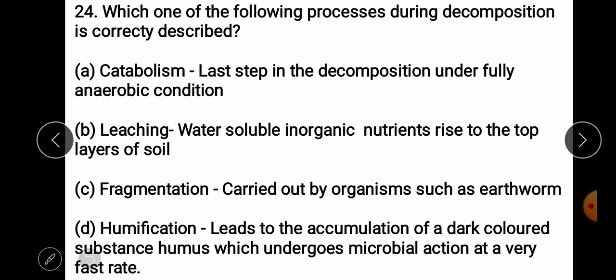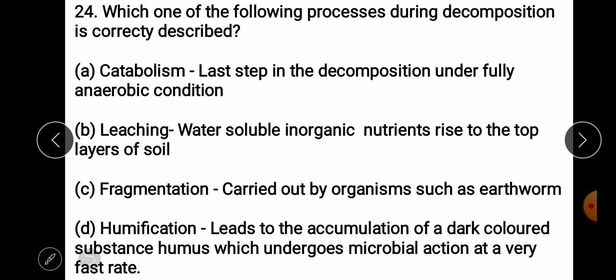After converting into small particles, the water soluble inorganic nutrients from these small particles go down into the soil horizons, and this movement is called leaching, while destruction of complex organic matter into simpler forms by enzymatic activity of organisms present in the soil is called catabolism.